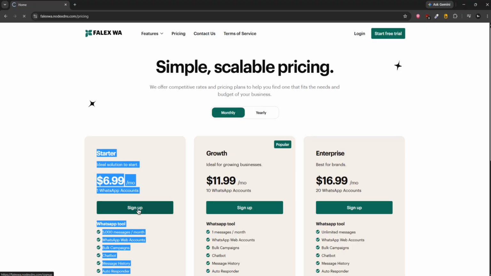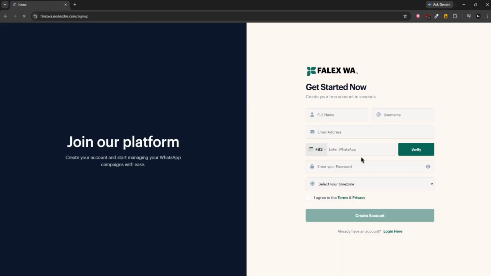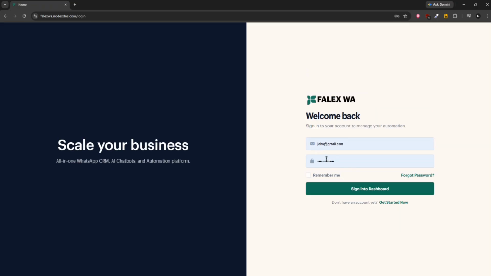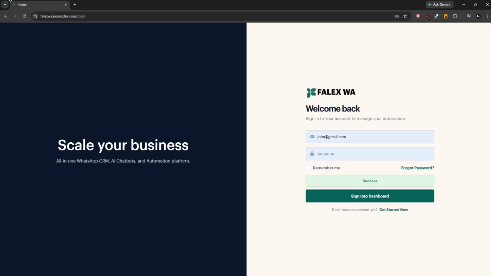When you click on the sign up button, it will ask us to sign up. You can also verify the WhatsApp number here. Users have to verify the WhatsApp number, and if that number is already in the database, they will not be able to sign up by default. They will have to provide another new number, which basically controls trial abuse. Now let's suppose you want to directly continue with login. I'm gonna just log in here to show you the demo. Okay, I'm going back to the pricing page.